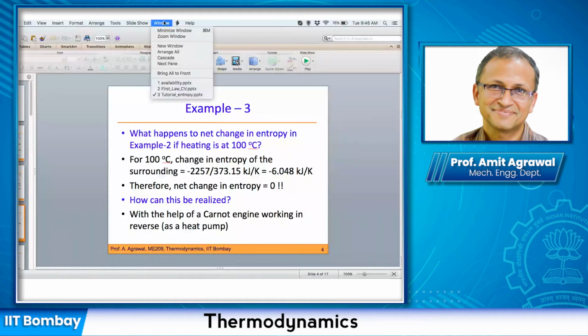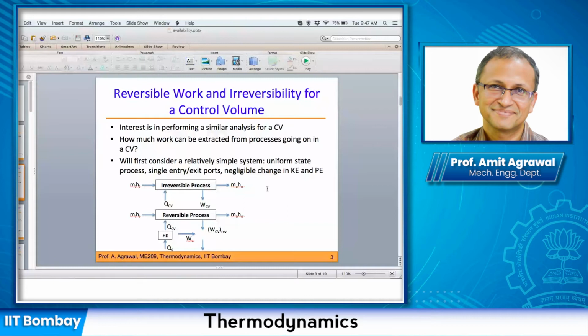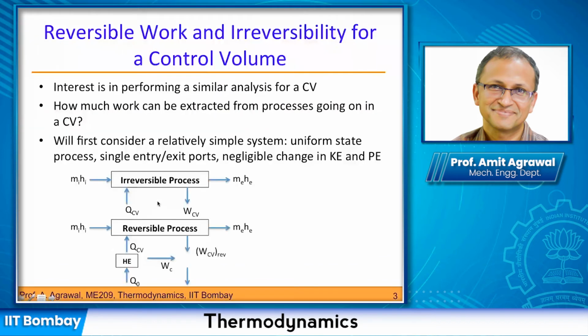Okay, so the same thing we are doing here now. Same thing is going on here. We have connected a heat engine, and this heat engine is what is taking in heat and heating this control volume so that the heat addition also becomes reversible. So you can see that what we are saying is that the processes inside are reversible. The way the heat is getting added, everything is reversible there, and therefore the amount of work that I would get will be the maximum, which will be this arrow here, which I have not written, which will be the sum of these two.